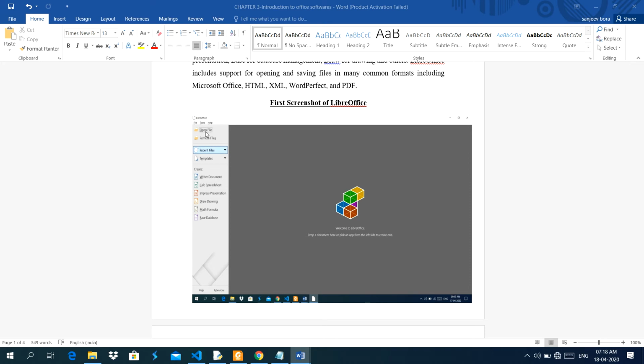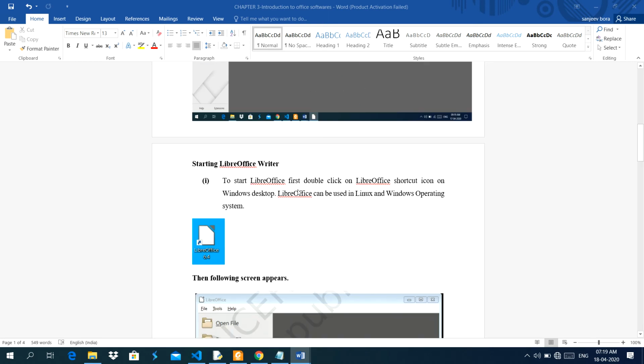From here you can open files. Open file means you can open files based on these formats. Remote files basically work for client and server, that is networking. Like if your file exists on a server, you can open your file from your computer. Recent files means recently created files. Template means a format in which you can create a file.